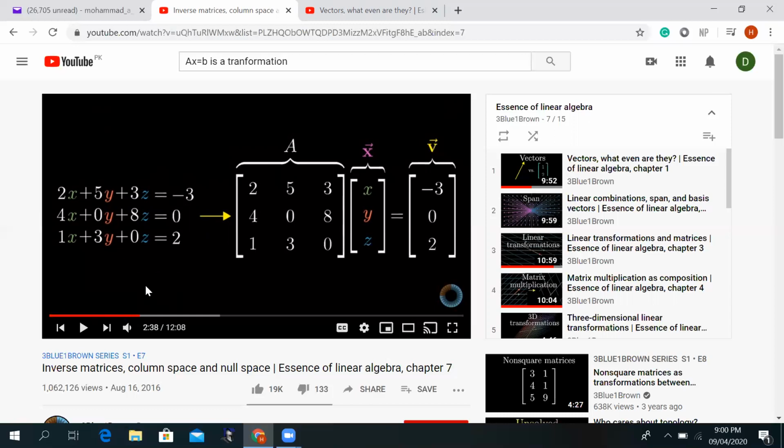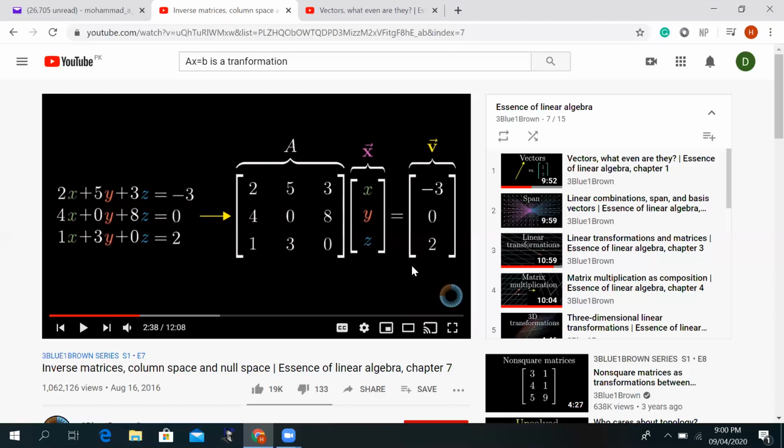So you have A times X equal to B. In this case, our B is (-3, 0, 2). B is a vector because it is an ordered list of numbers, but this B is a three-dimensional vector. If I want to represent it by an arrow, I will need three axes: x-axis, y-axis, and z-axis.